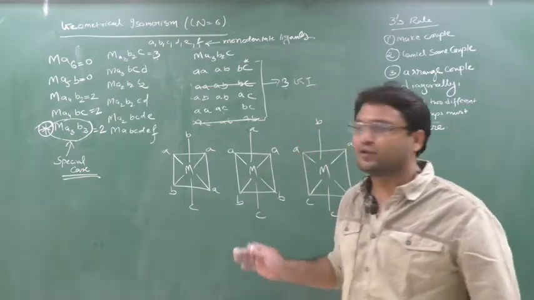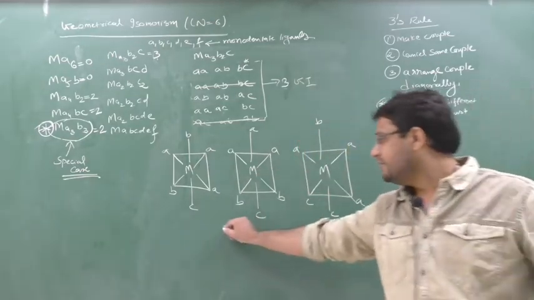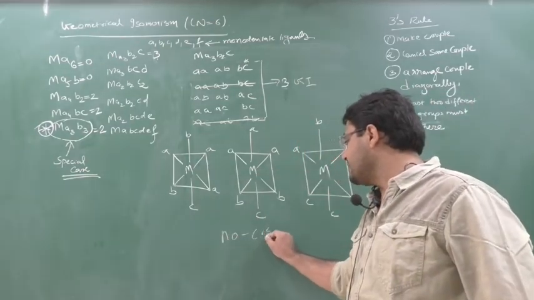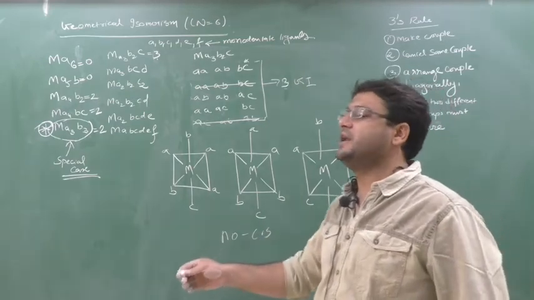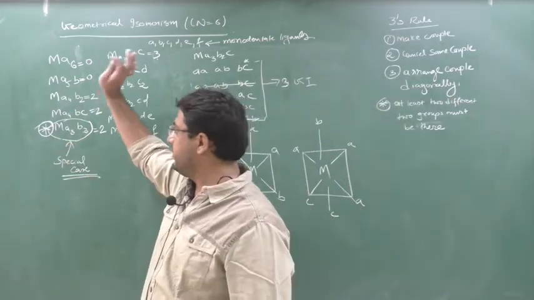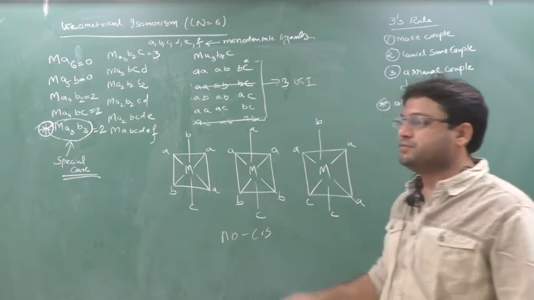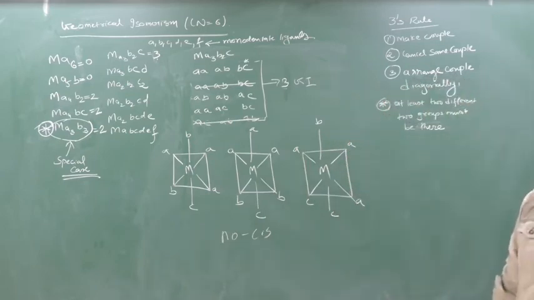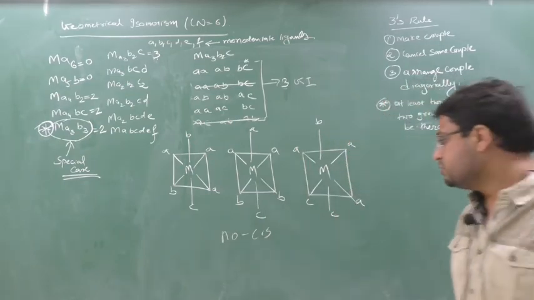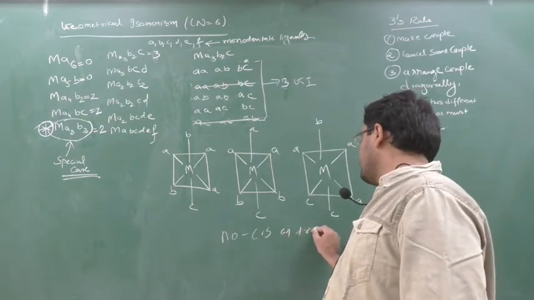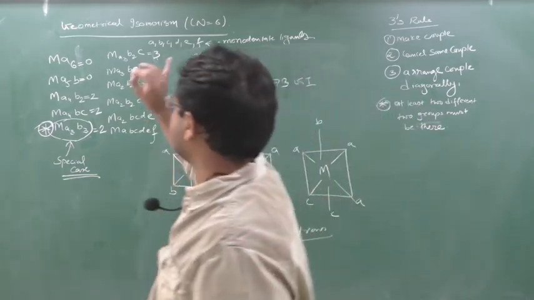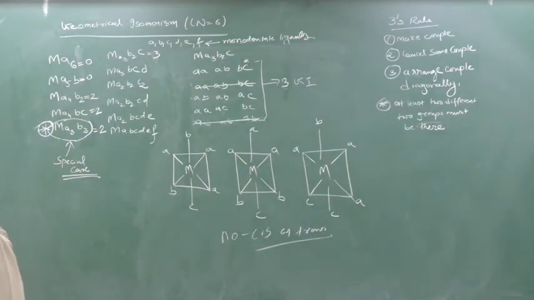Here now there are three, so no cis, no trans, no facial, nothing. Facial and mer will come here only. But cis and trans can be compared if there are two isomers. Now here there are more than two, so no cis and trans. Okay, these are the isomers. That's it. They will ask the number. Clear? Chalo. Next, shall I do it?